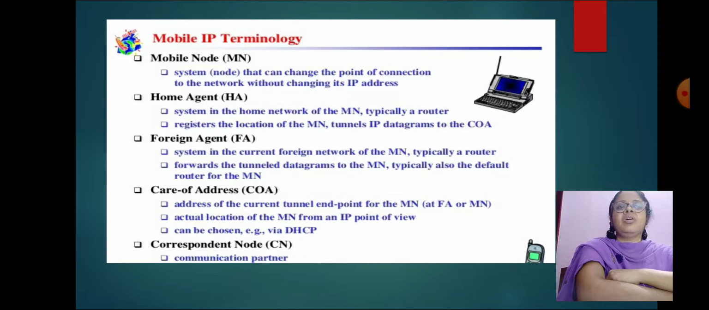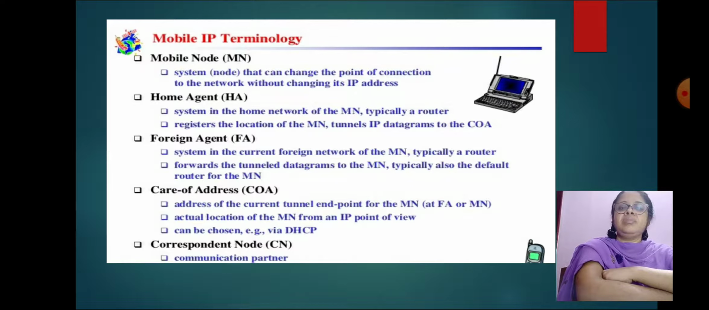Home network or home agent, HA. First of all, let us explain. Home network is a network to which the mobile node originally belongs as per its assigned IP address. That is called a home address. Home agent: it is a router in the home network to which the mobile node was originally connected.